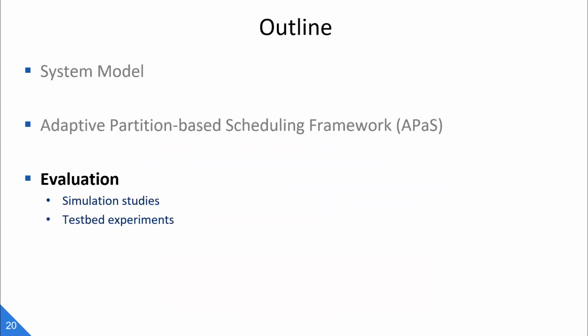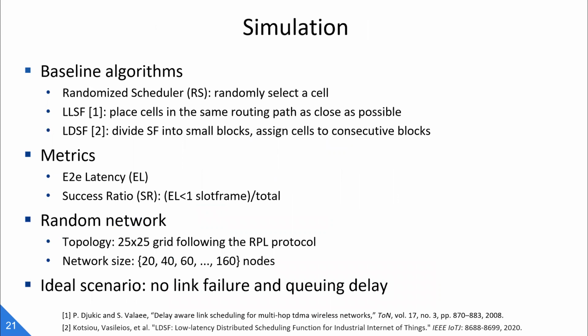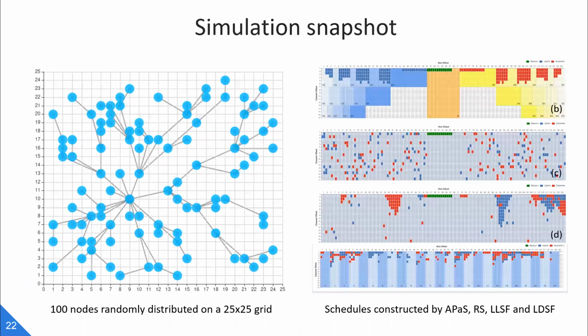Okay, next I will show some of our evaluation results from both simulation and testbed. In the simulation, we compare APaS with the baseline randomized scheduler RS and two state-of-the-art low latency scheduling functions designed for 6TiSCH networks in the literature, LSF and LDSF. The metrics we use to make the comparison are end-to-end latency, EL, and the success ratio, SR, defined as the percentage of packets satisfying the bounded one slot frame length latency.